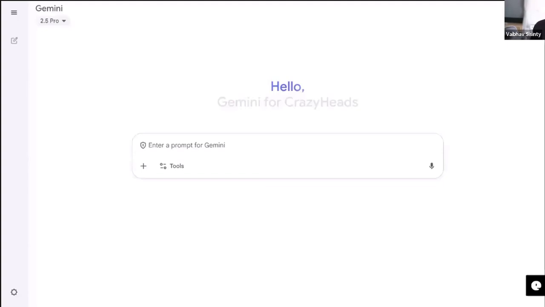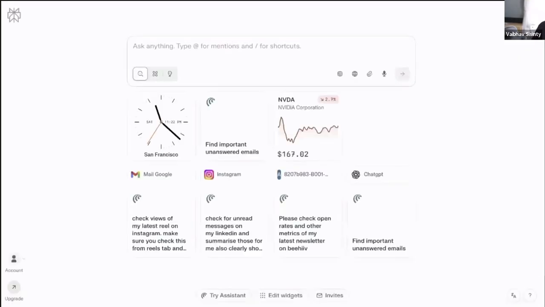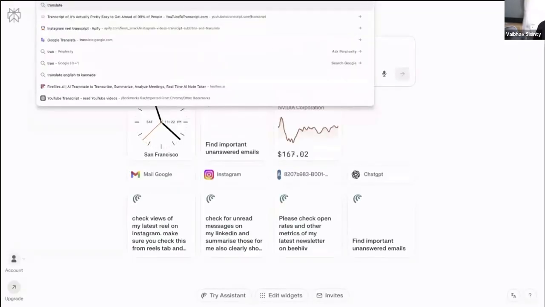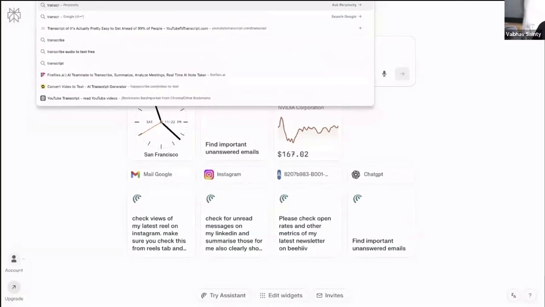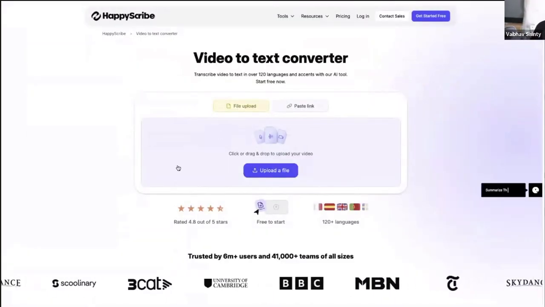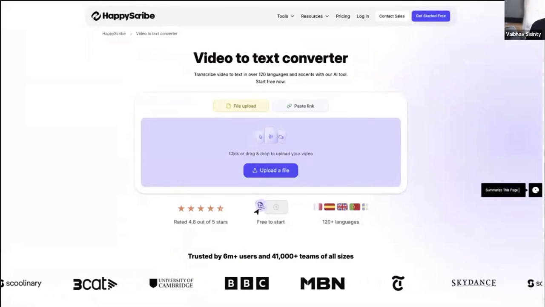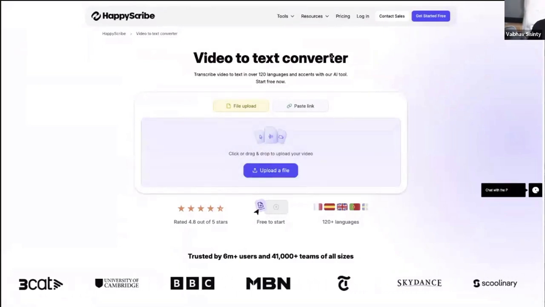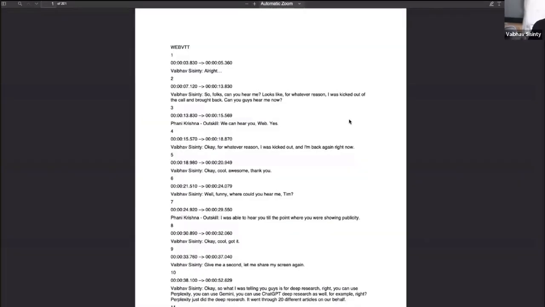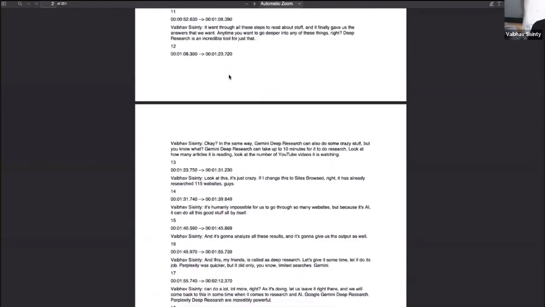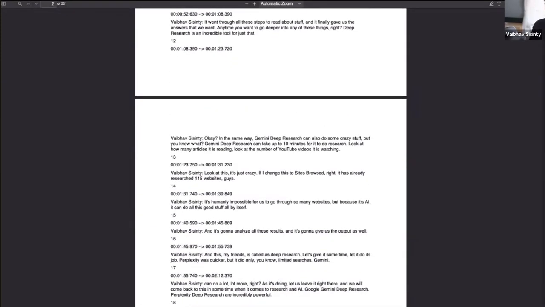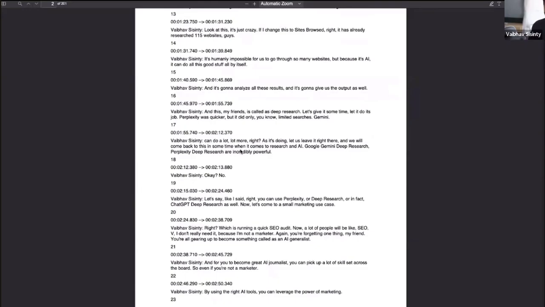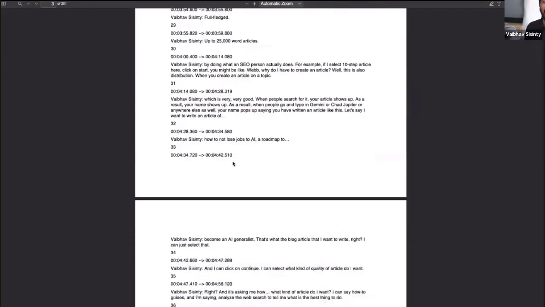After Zoom gave us the recording, we uploaded the recording into this tool called Happy Scribe. We got the recording from Zoom and uploaded it into Happy Scribe. As a result, we got a transcript like this, which is literally 200 pages long. So this is literally everything that was spoken about in yesterday's session.